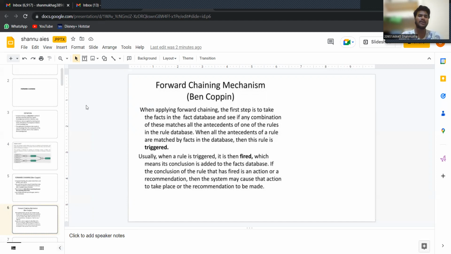Usually, when a rule is triggered, it is then fired, which means its conclusion is added to the facts database. If the conclusion of the rule that has fired is an action or a recommendation, then the system may cause that action to take place or the recommendation to be made.